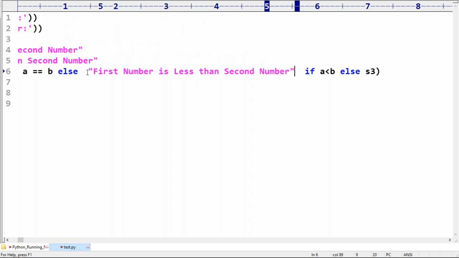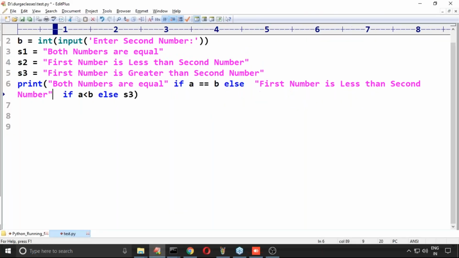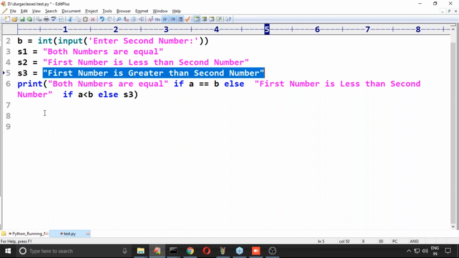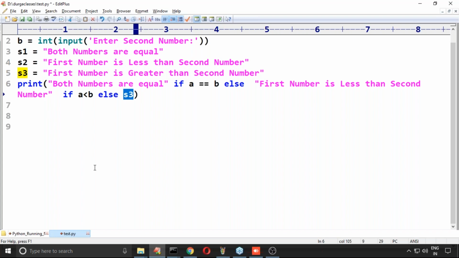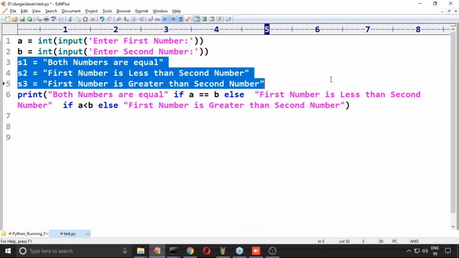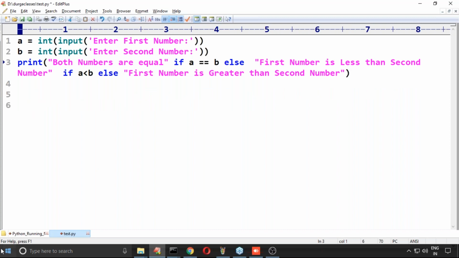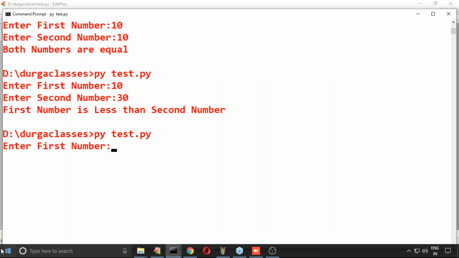Next, can I replace S3 with this one or not? Yeah. Now S1, S2, S3, three variables are not required. Just a single print statement itself is going to work. Now observe that.